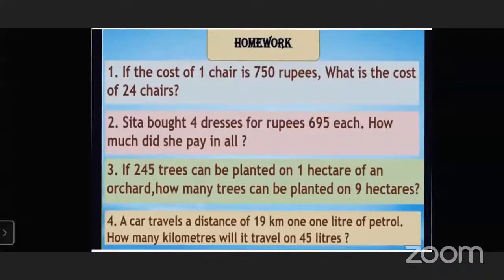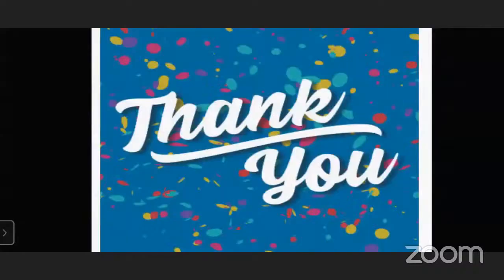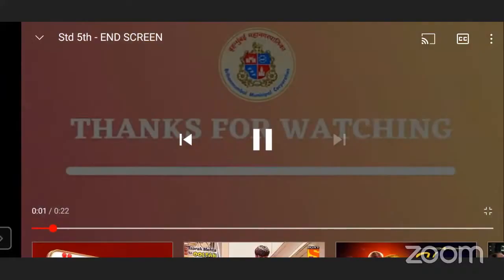So do you understand how to do the operation of multiplication? Does everybody understand this chapter on multiplication? Yes. Okay. So practice this. Okay. Thank you all.